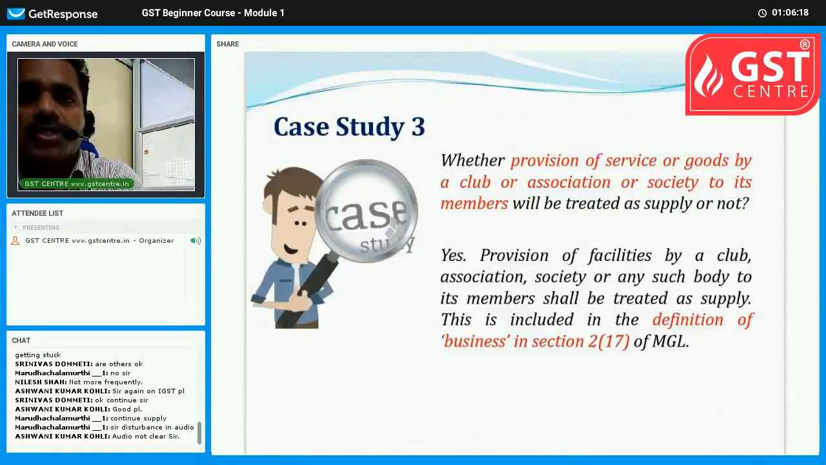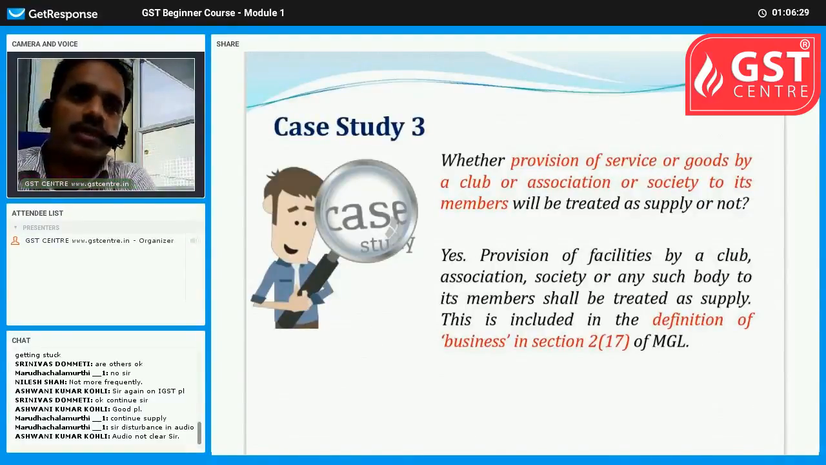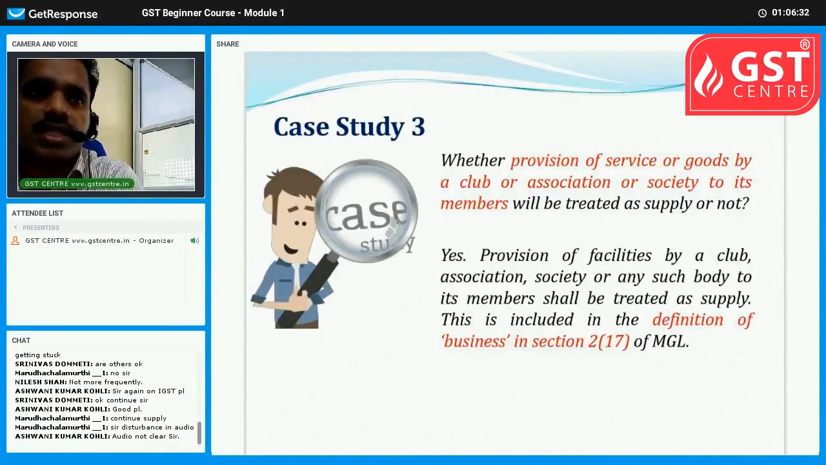Case study 3. Whether a provision of service or goods by a club or association or society to its members will be treated as supply or not. It is a normal scenario. Nowadays you can find clubs, societies, associations everywhere. In that case, whether it should be treated as supply, whether GST is applicable, what should be done? Here, yes, provision of facilities by a club, association, society or any such body to its members shall be treated as supply because it is included in the definition of business as per section 2 subsection 17 of the model GST law.